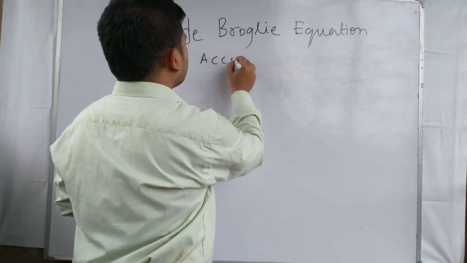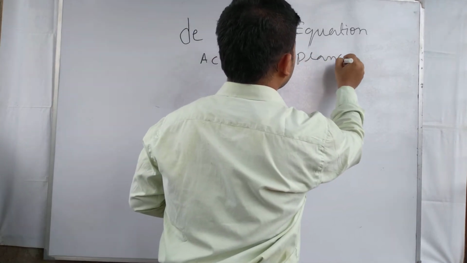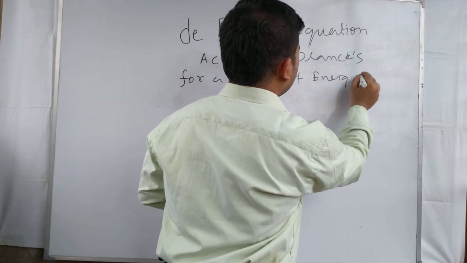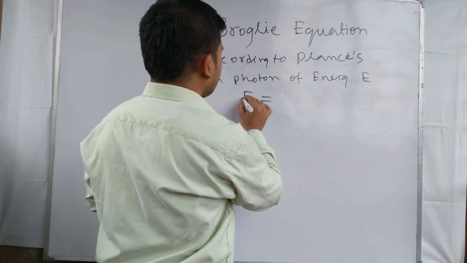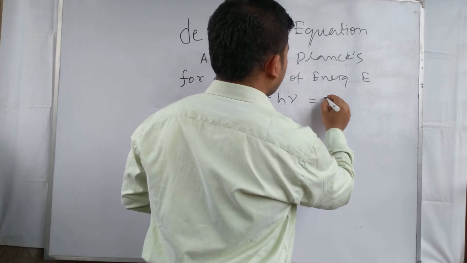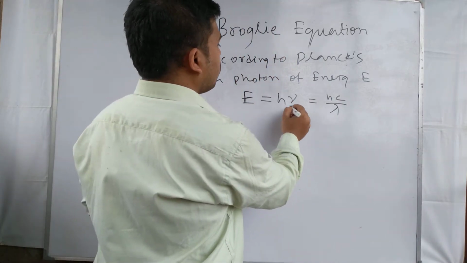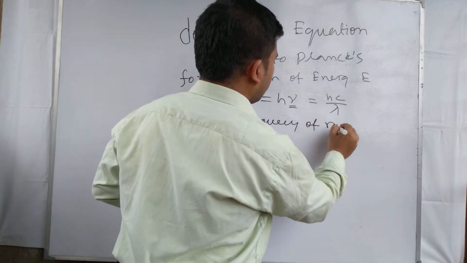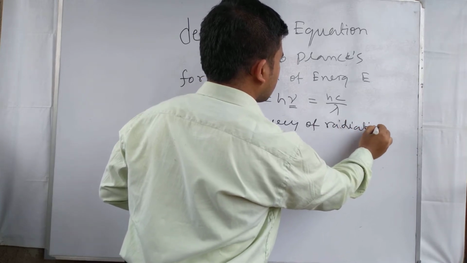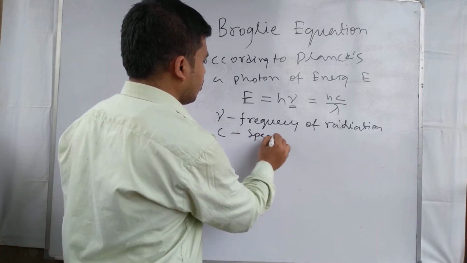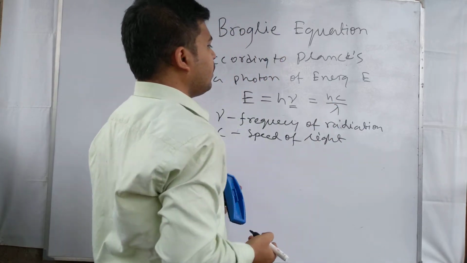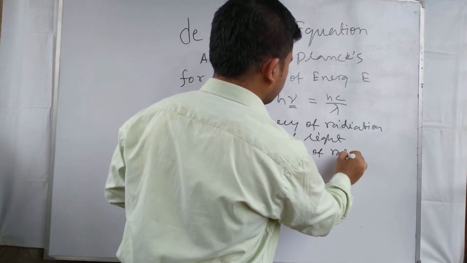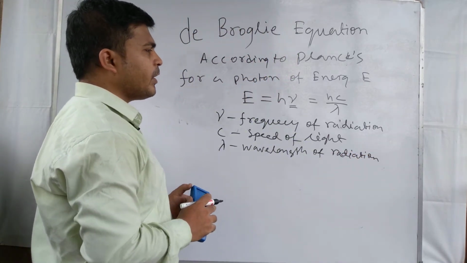According to Planck, for a photon of energy E, the equation is E equal to h nu, and that is h c by lambda, because nu equal to c by lambda, where nu is the frequency of the radiation, h is Planck constant, c is speed of light, and lambda is the wavelength of radiation, or electromagnetic radiation, or light.